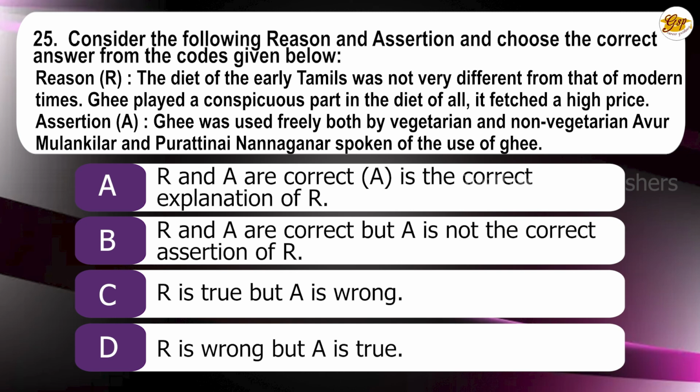Mulingir Purattinai Nananginar spoke on this ghee. Answers: A. R and A are correct, and A is the correct explanation to R. B. A and R are correct, but A is not the explanation to R. C. R is true, A is wrong. D. R is wrong, but A is true. The correct answer is A. R and A are correct. A is the correct explanation to R.